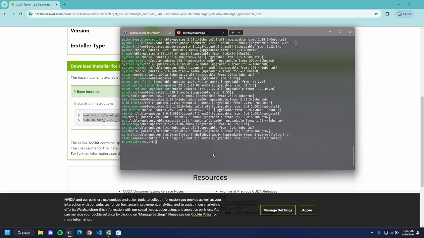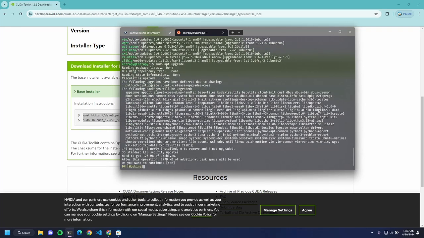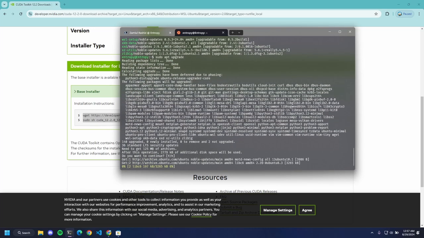I'll show you how to do that in a minute. So let's upgrade the packages. Apt is the package manager used by Debian-based distributions like Ubuntu, Pop!_OS, and Solus, if I'm not wrong. Sudo apt upgrade, and it is upgrading.